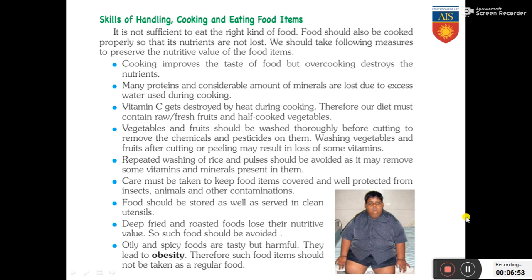Deep fried and roasted foods lose their nutritive value. They should be avoided. So all the burgers and french fries that you have are all deep fried foods. They should be avoided. Oily and spicy foods are tasty, but they are very harmful. They lead to obesity. Therefore, such food items should not be taken as a regular food. Once in a while, having spicy food is fine, but it is always advisable to stick to the food cooked at home because they do not have all the oil and the spice that is harmful to your body. Otherwise, it may result in obesity.